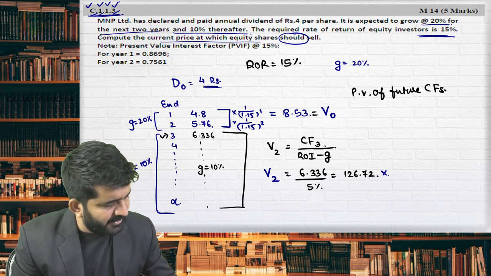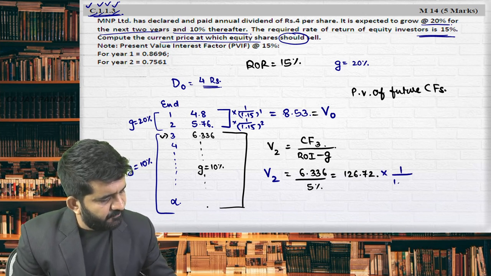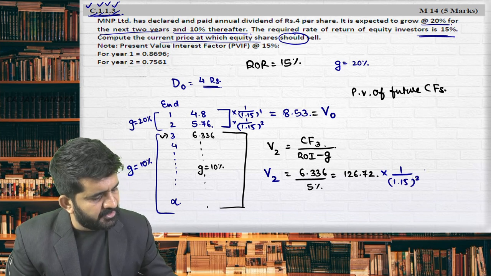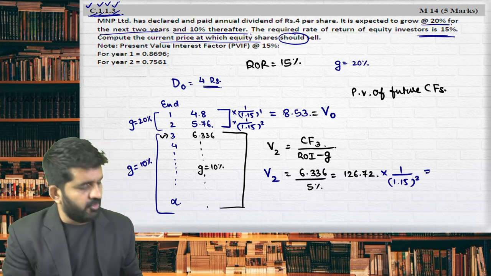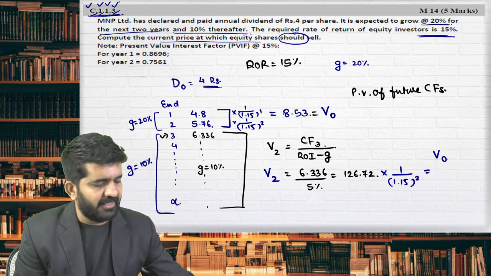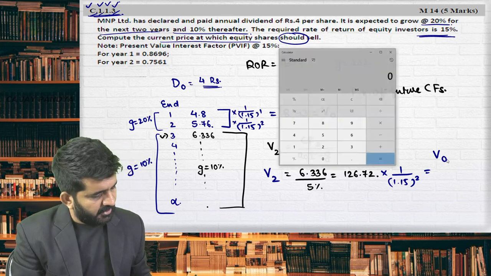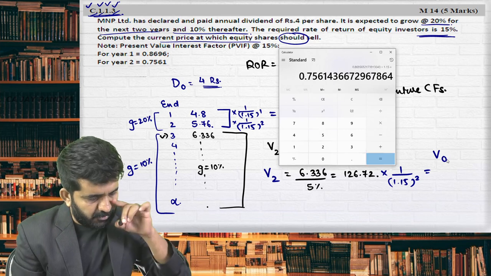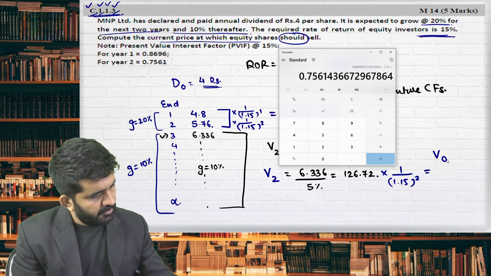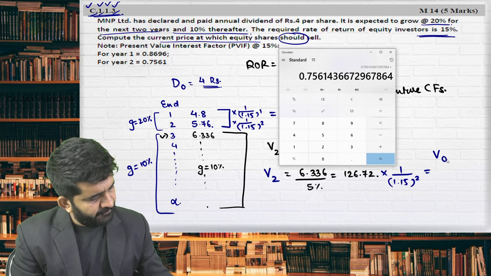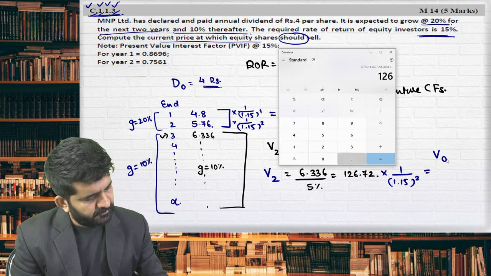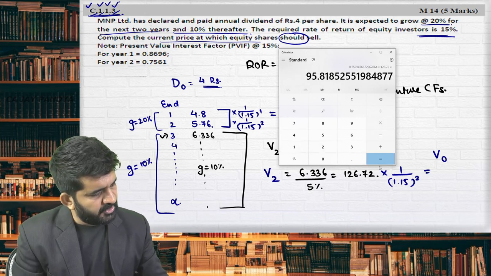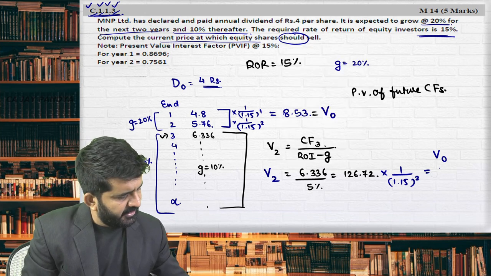If it is value at the end of second year, and if I discount it by 2 years, I will be getting value at the end of 0 year. Is it alright? The answer will be 1 divided by 1.15 squared multiplied by 126.72 is equal to 95.81.